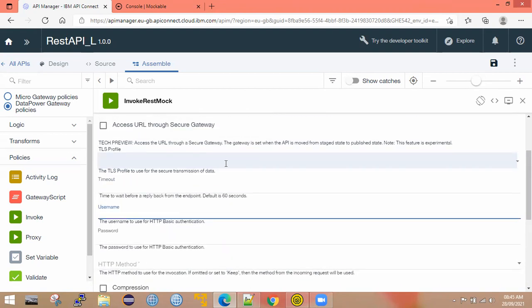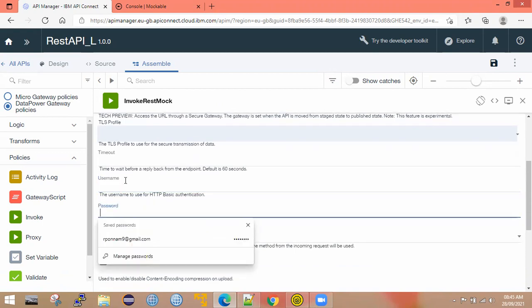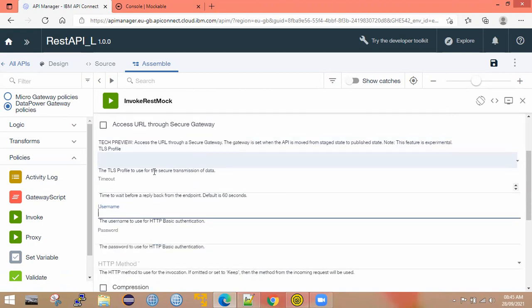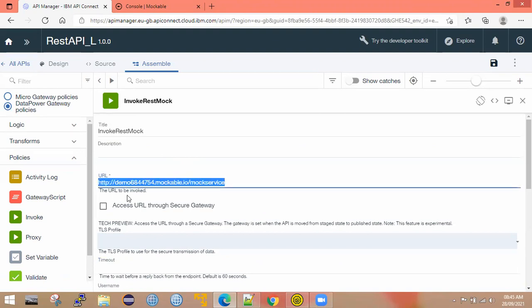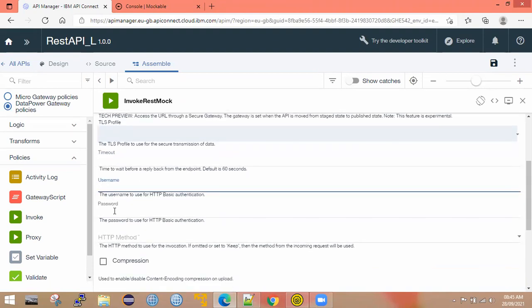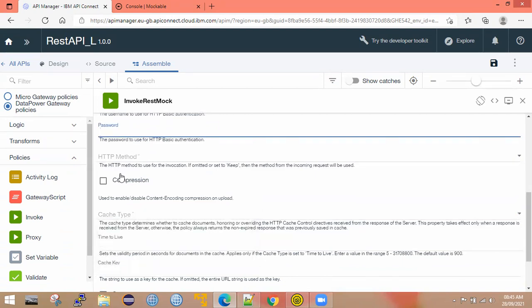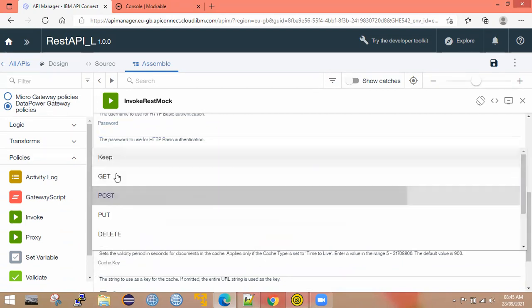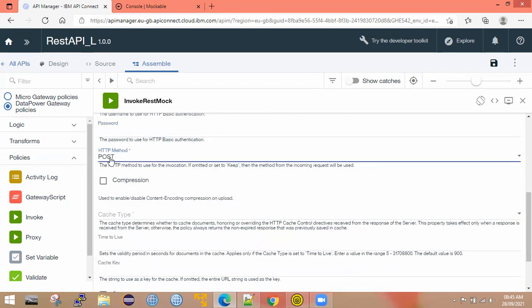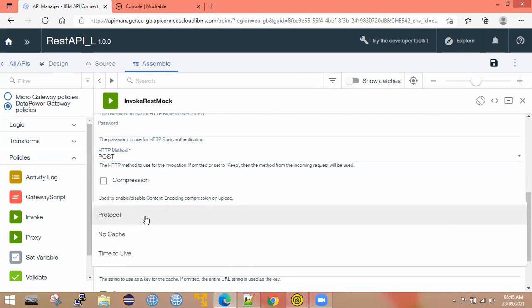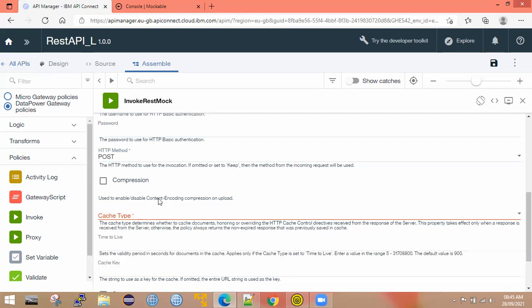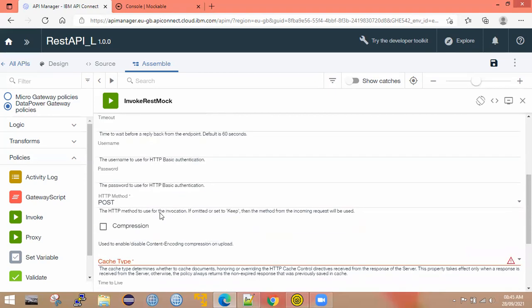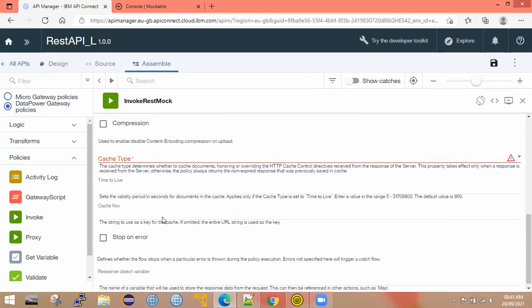Then username and password. If the backend web service is secured with basic authentication, then we need to provide the username and password. But here this web service is not secured with basic authentication, so we don't need to mention the username and password. Here you need to mention the HTTP method. My backend is a POST method, so that's why I selected the POST HTTP method. The other options are not required, so let's go with the default options only.